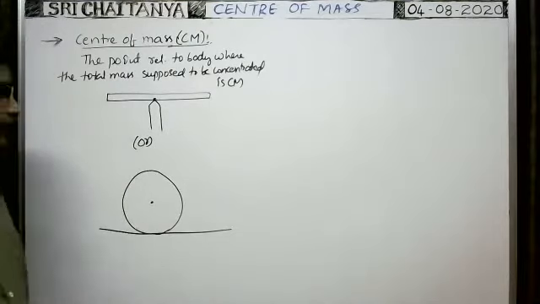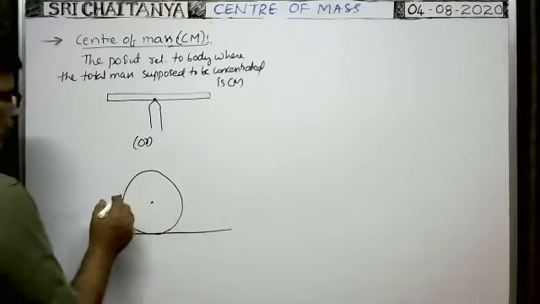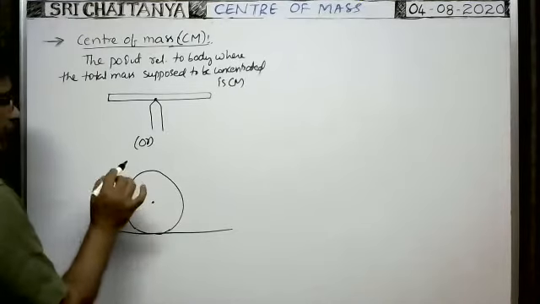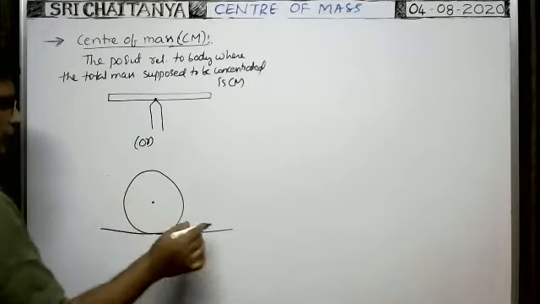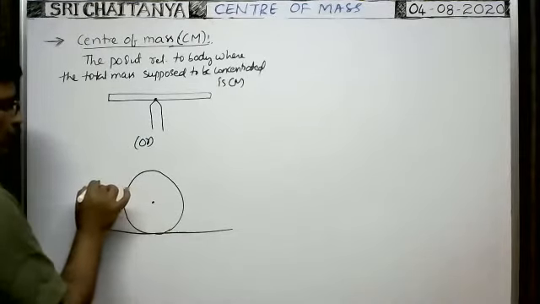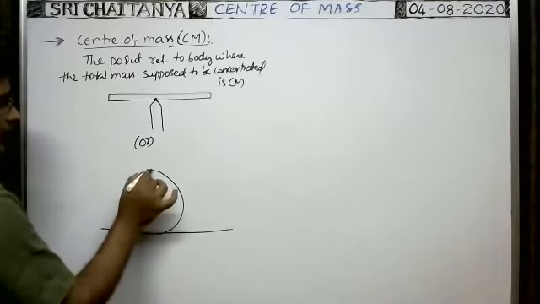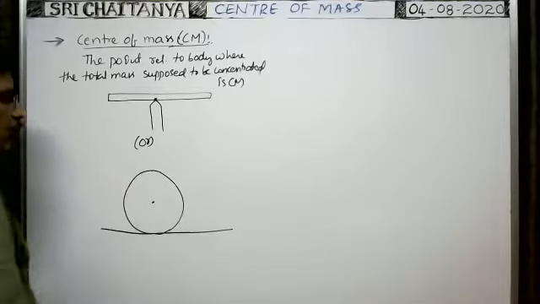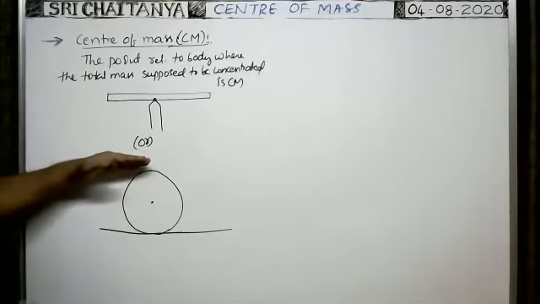Now, you see, suppose you apply a force on the upper top of the sphere at this point.